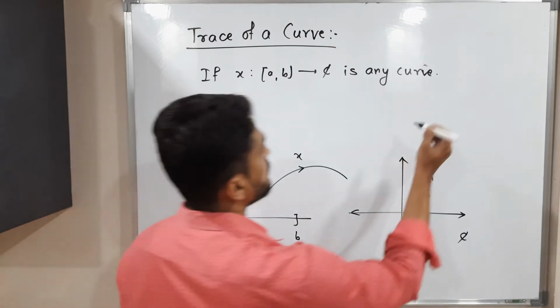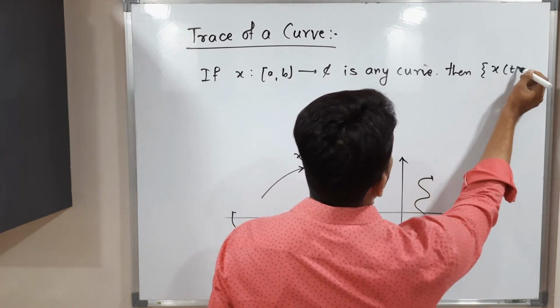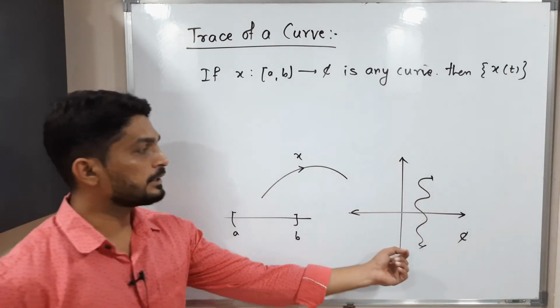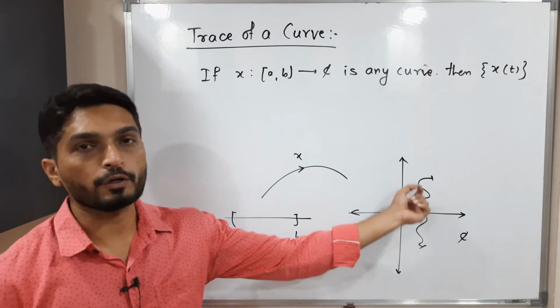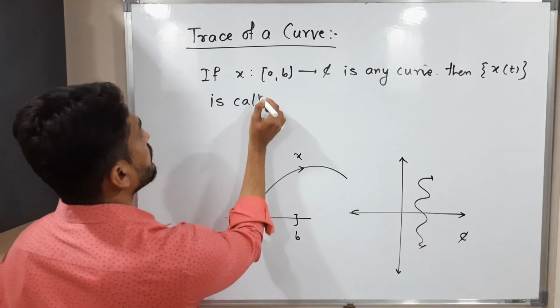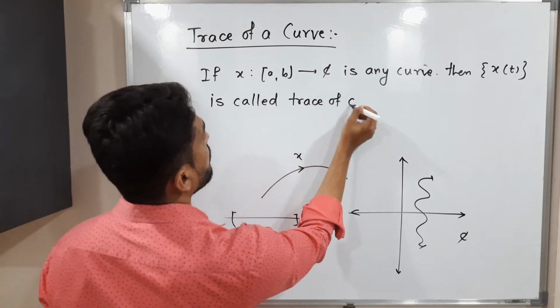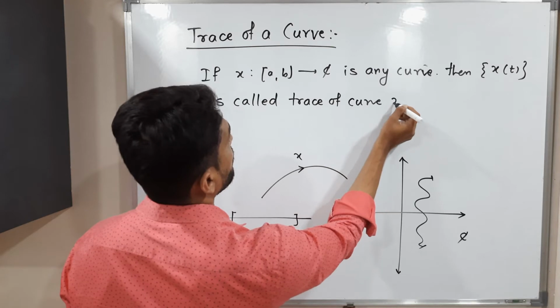Okay, so let me mention here then, x of t, that means the set of each and every point of this curve is called trace of curve x.